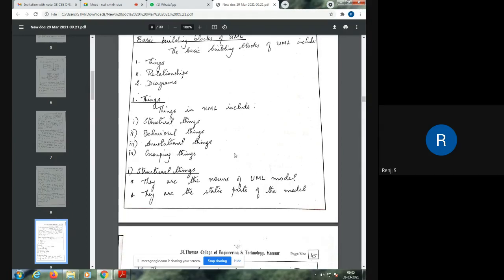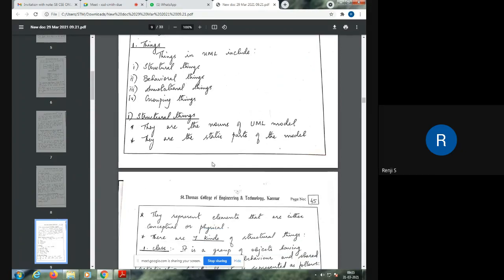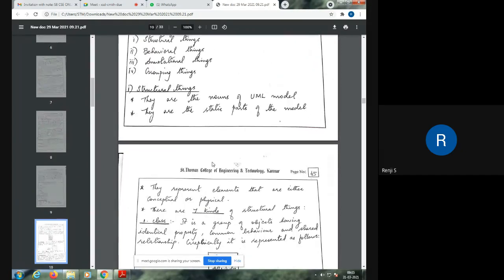Now, things in UML include four kinds of things. That is structural things, behavioral things, annotational things, and grouping things. Things are of four types. The structural things are the nouns of the UML model. Like student, it is a noun, so we convert it into a structural thing.